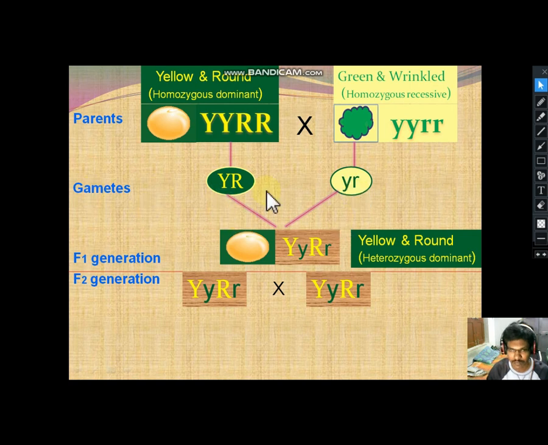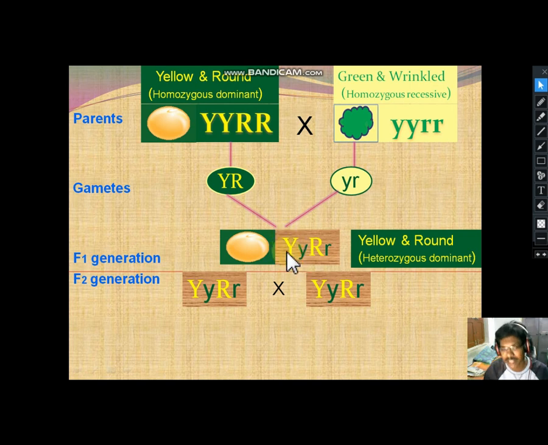Then the gametes fuse and form the hybrid, which means the heterozygous dominant, capital Y, small y, capital R, small r. Yellow, which means in the monohybrid cross we discussed that only one single allele expresses a particular character, that is the dominant allele.